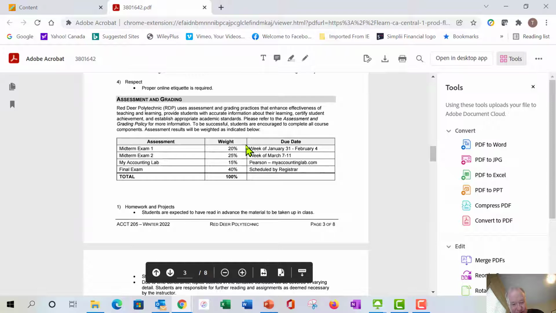The first exam is worth 20 and the second 25, because there's of course more than one chapter. The MyLab assignments are 15%, so they're not going to take you a whole bunch of time. I wouldn't just blow those off. I would certainly do them. It's going to help you with the course. Then there's a 40% cumulative final exam to be scheduled by the registrar.